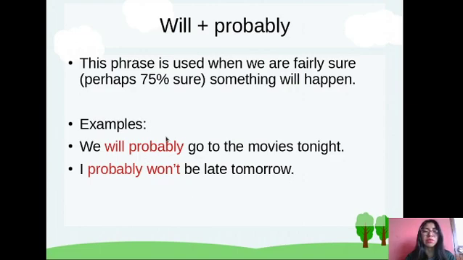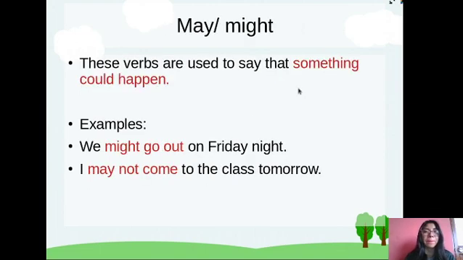Okay, it's better if you use it in that way, but you can use it in both ways. Remember, you are going to use will plus probably when you are 55% sure that something will happen. Pay attention to the difference between may and might. These verbs are used to say that something could happen.